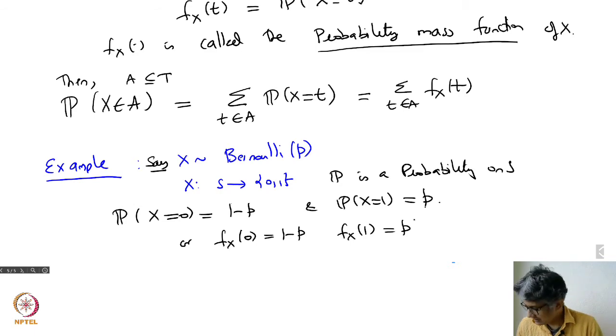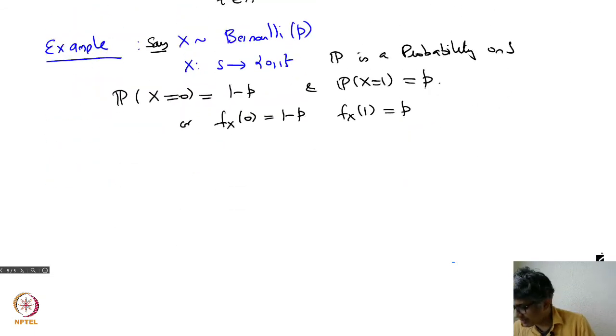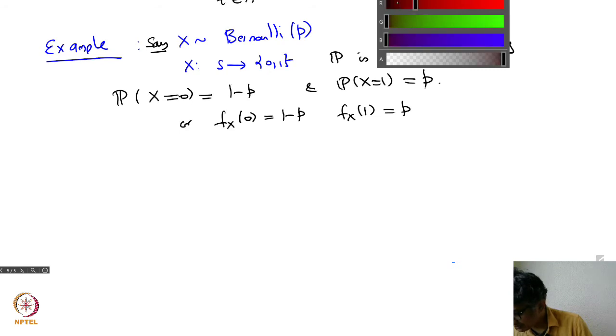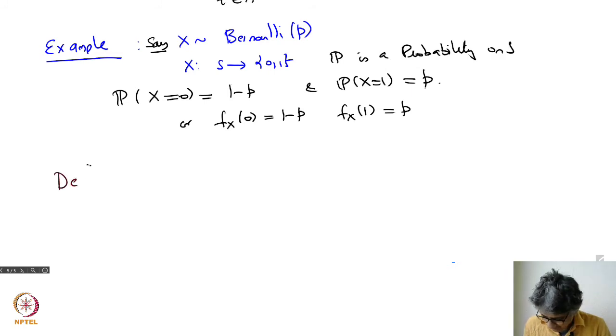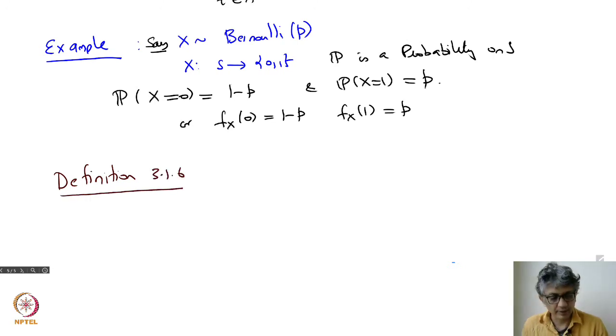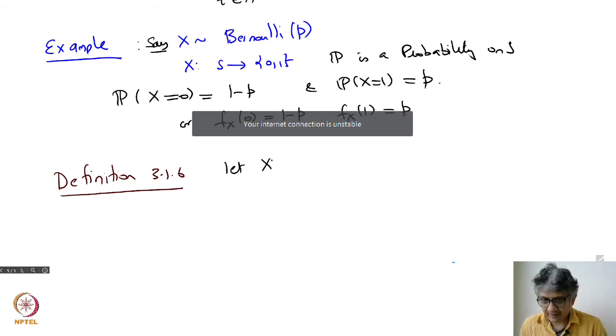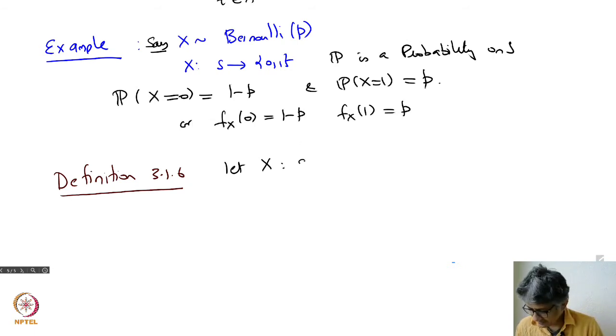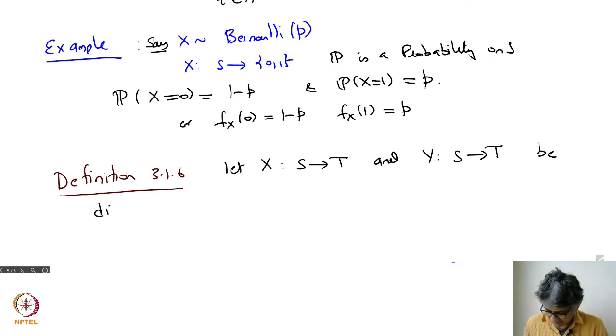And then we discuss, how do you compare two random variables? Let me discuss that a little bit. So now here's the definition 3.1.6. Let X be a function from S to T, and Y also be a function from S to T. So you have two functions from S to T, and they are both discrete random variables.